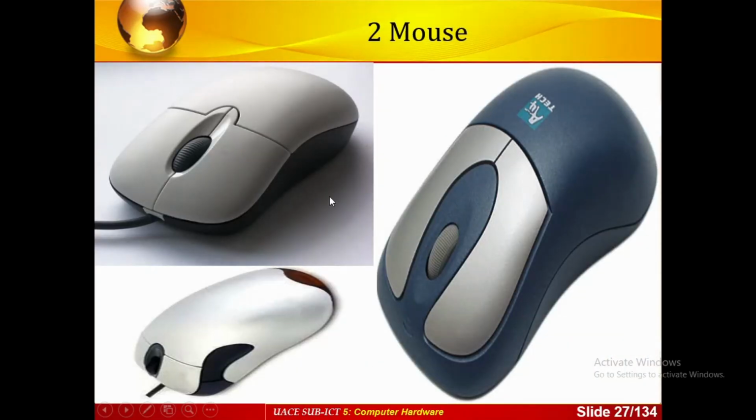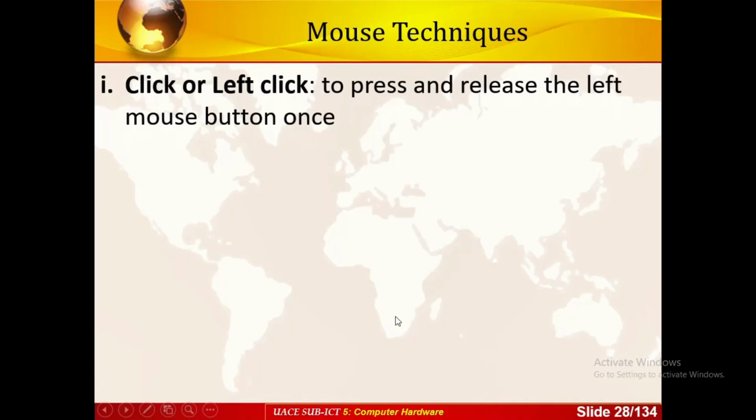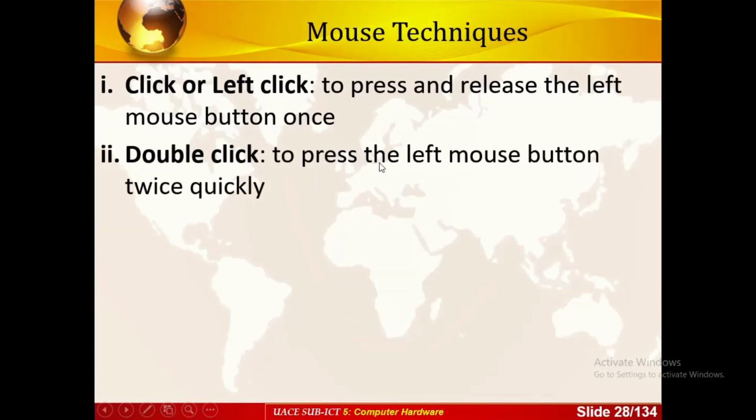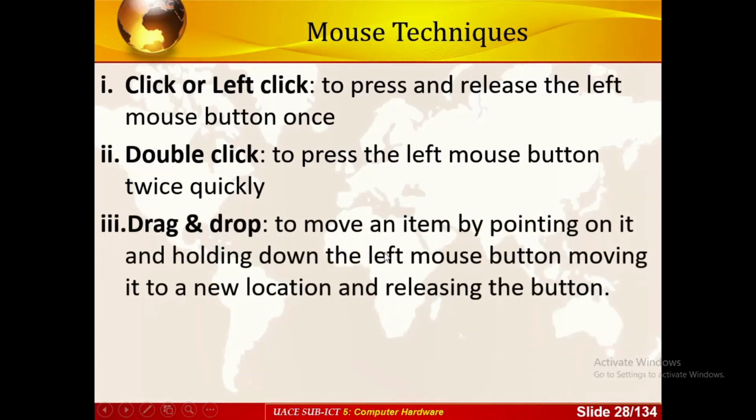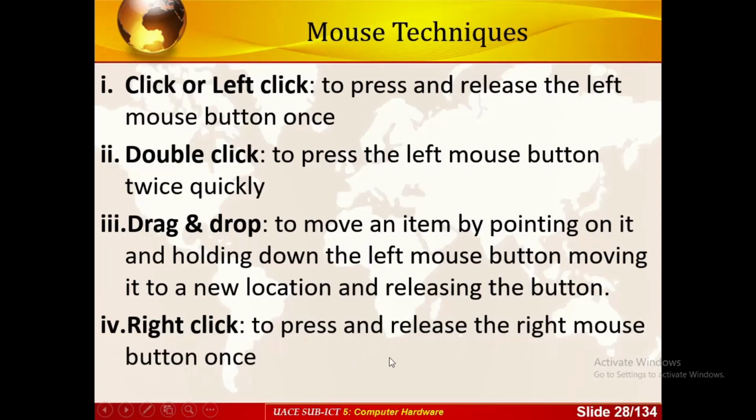This is actually the optical mouse. We have the wireless or cordless mouse. They are all here. Then we can look at the mouse techniques, how we use the mouse. We always click or left click, that is press and release the left mouse button once. Then we have what we call double click, that is press the left mouse button twice and very quickly. Then we have drag and drop, that's to move an item by pointing on it and holding down the left mouse button to the new location. Drag and drop is like moving an item from one location to another on the screen or on the computer. Then we have right click, that's press and release the right mouse button once.